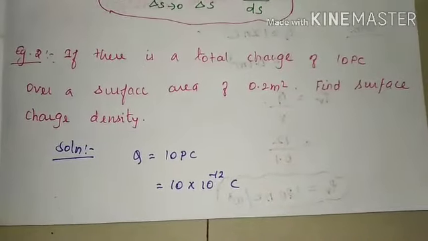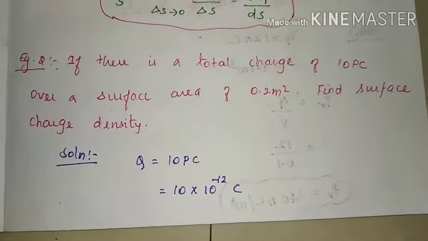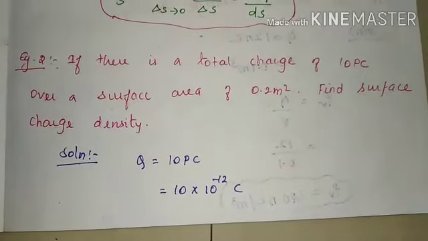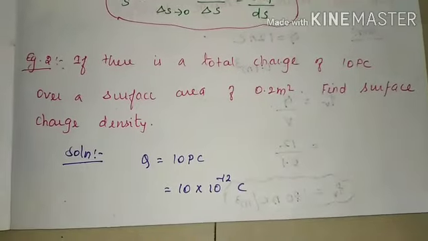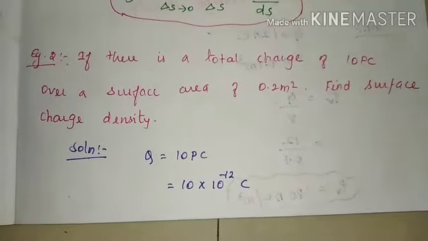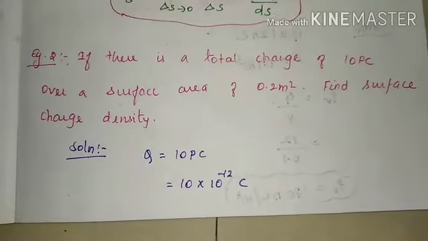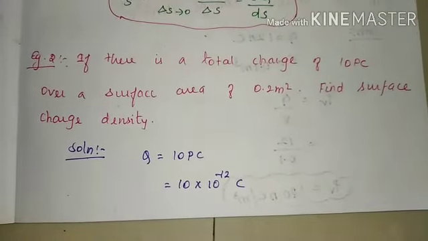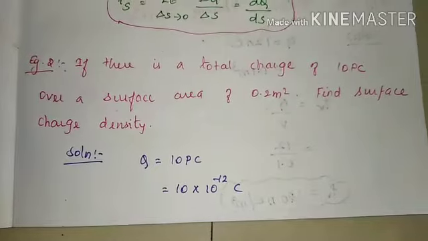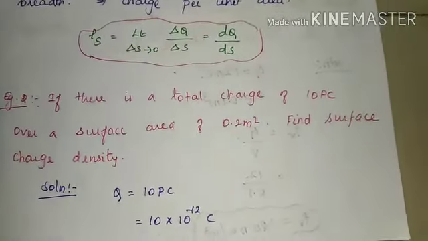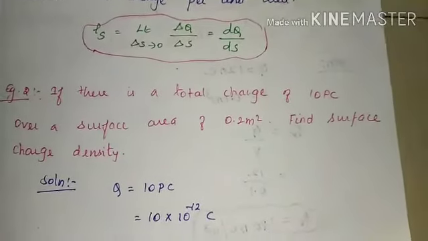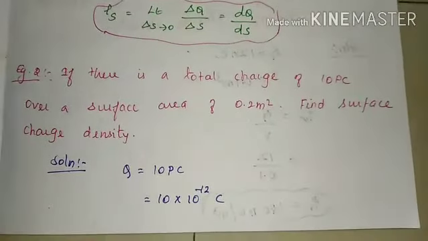If there is a total charge of 10 picocoulomb over a surface area of 0.2 meter square, find the surface charge density. Surface charge density is represented by rho S, right? Here the charge is given as 10 picocoulomb. Pico means 10 power minus 12. So 10 into 10 power minus 12 coulomb.